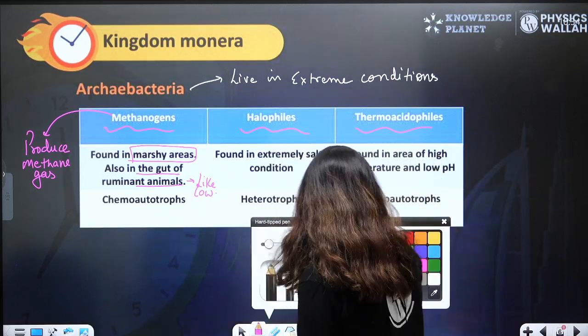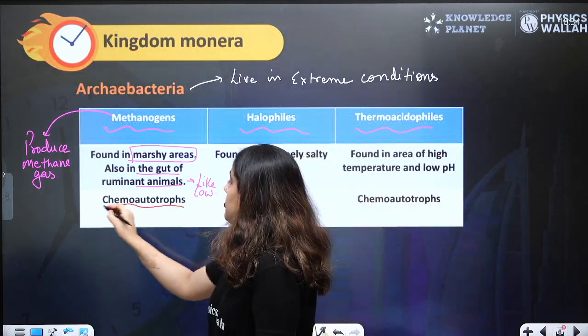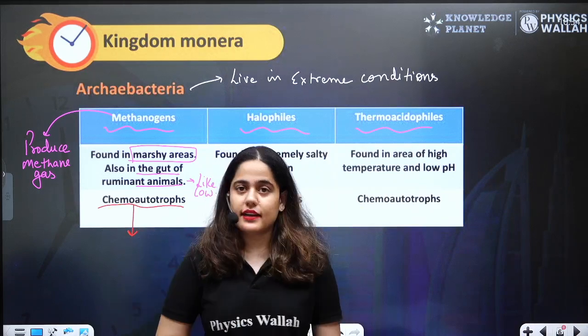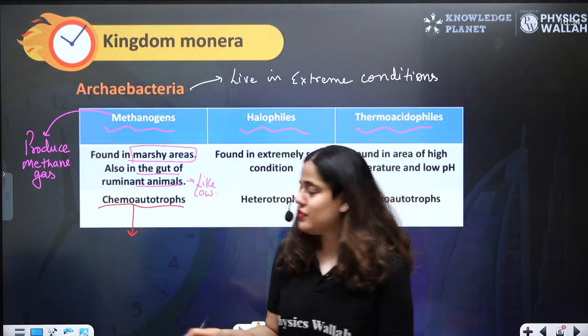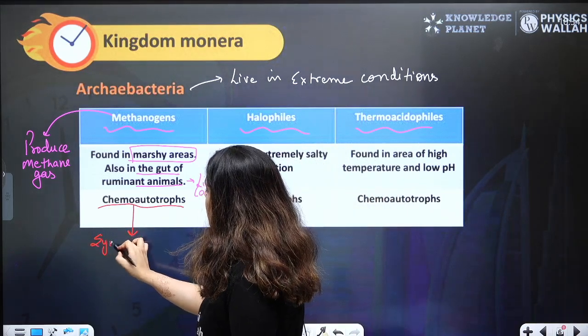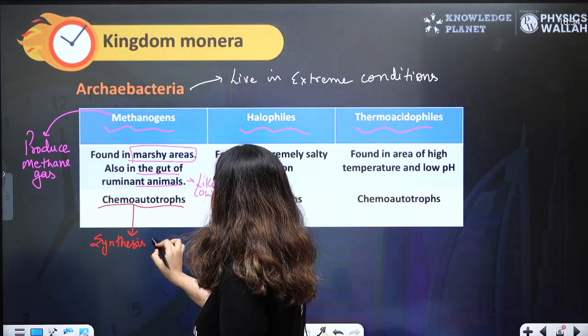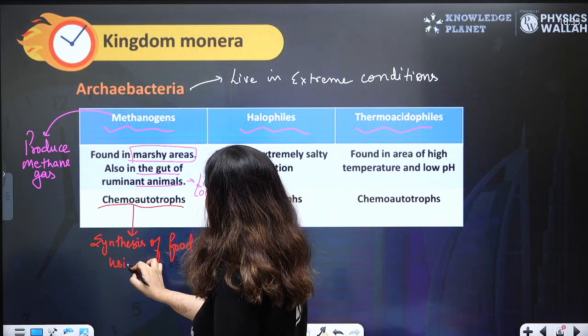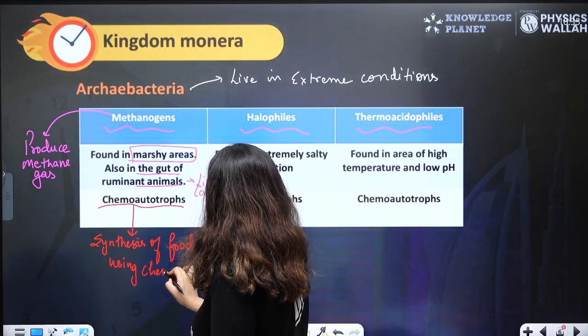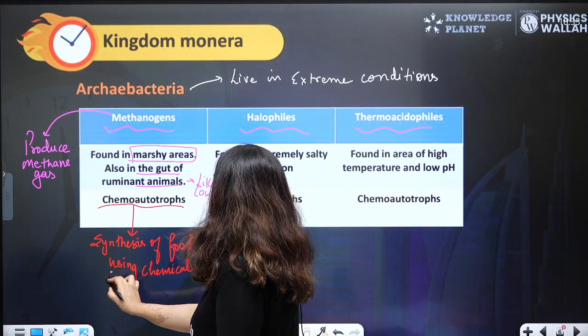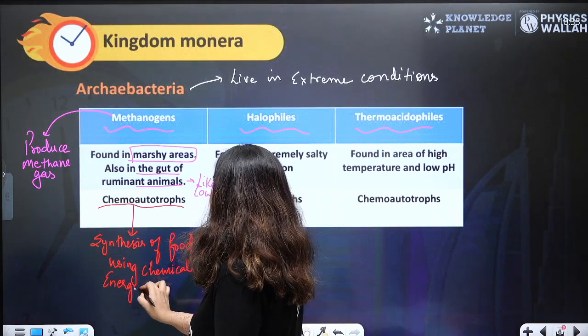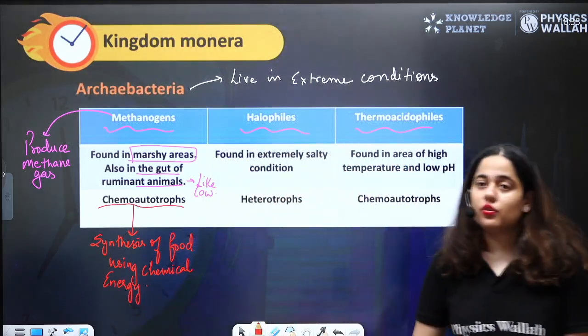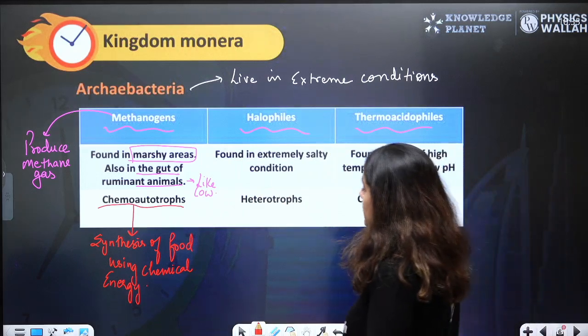They are chemoautotrophs. Chemo means chemical energy. Autotrophs means to synthesize food. So chemosynthesis means synthesis of food using chemical energy.